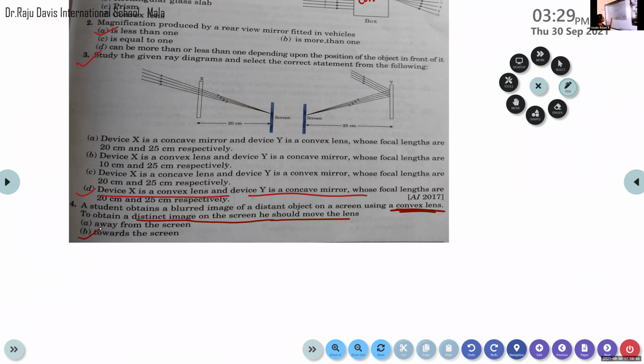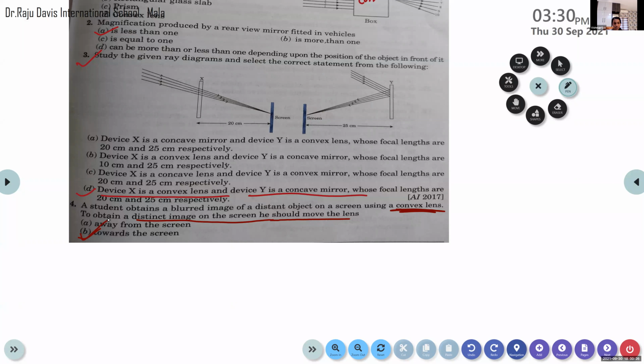A student obtains a blurred image of a distant object on a screen using a convex lens. In order to obtain a distinct image on the screen, he should move the lens towards the screen. If he moves the lens away from the screen again and again, he or she would get the blurred image. In order to obtain a clear, distinct image, he should move the lens towards the screen. If and only if the distance becomes lesser, then he gets the distinct image of that particular object. So option B is right. It is towards the screen.